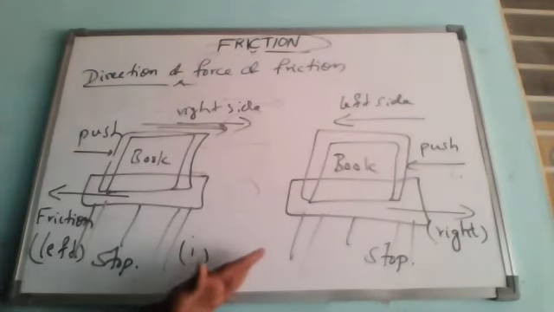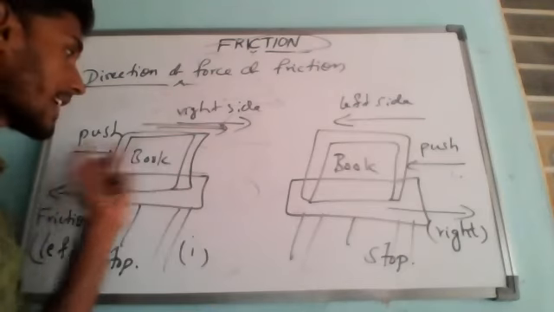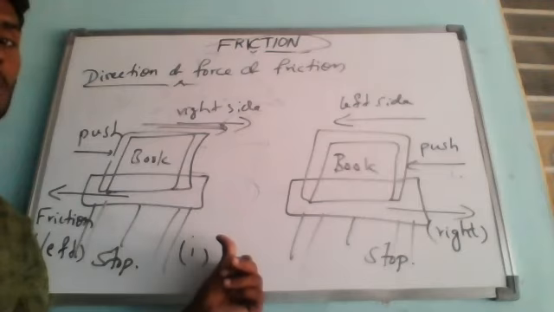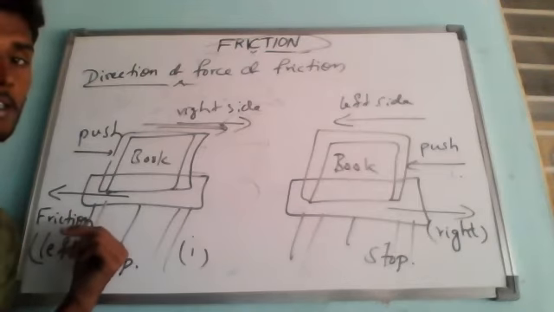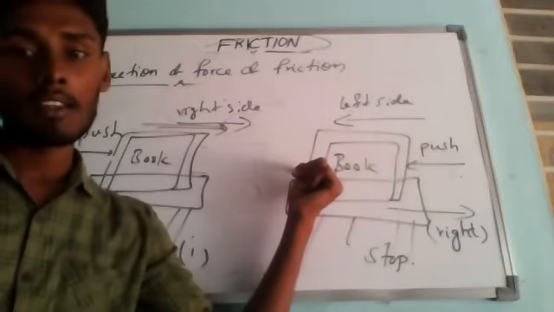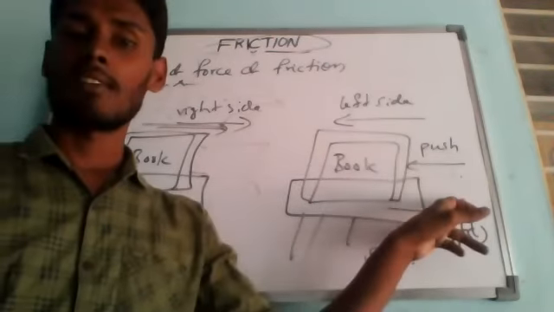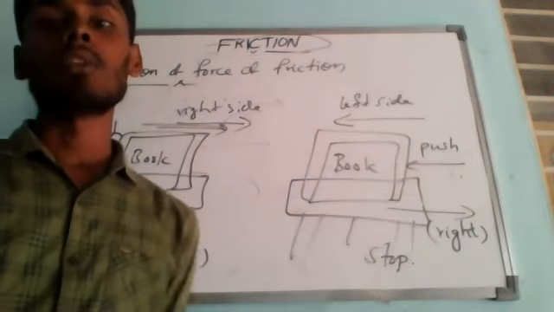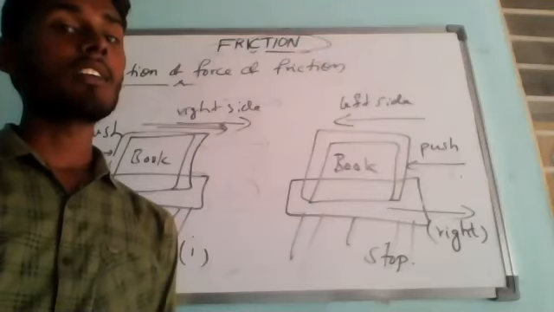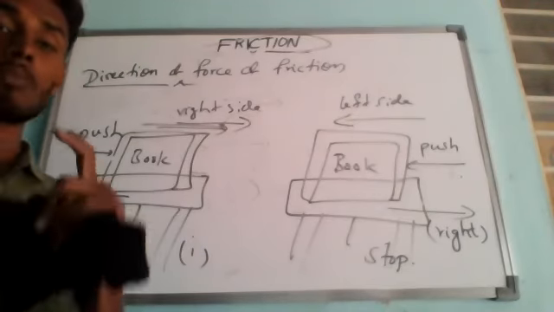So in this activity we observe that when the motion of the book is towards the right side, the force of friction acts on it towards the left side. And when the motion of the book is towards the left side, the force of friction acts on it towards the right side. So from this activity we can conclude that the force of friction acts in a direction opposite to the direction of motion of an object. This is the most important point.